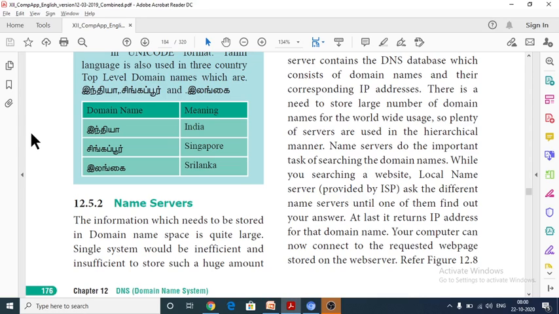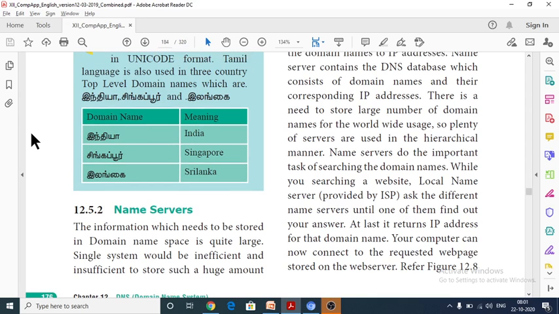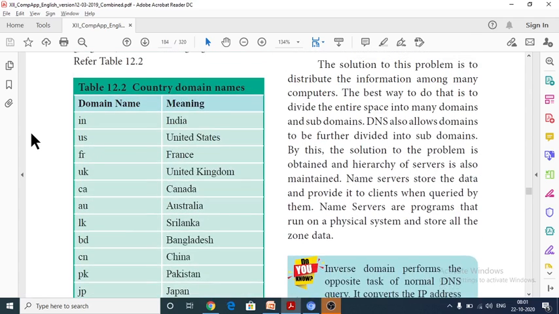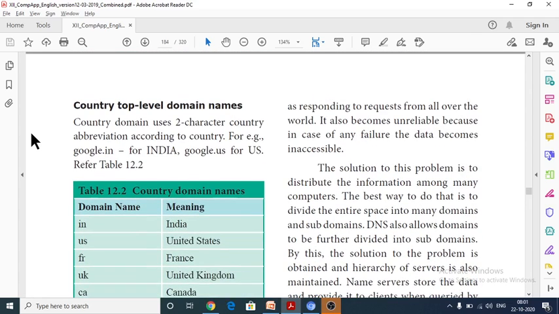To store all the domain names, we need a name server. This is what is called a name server. A single system would be inefficient, it is not efficient to store such a huge amount of domain names, so we need a server to store all the domain names.